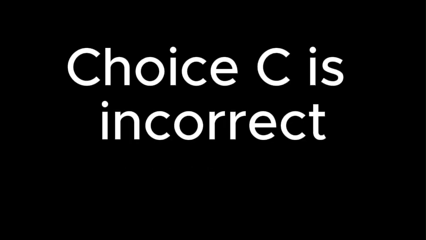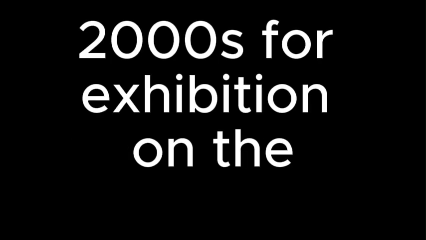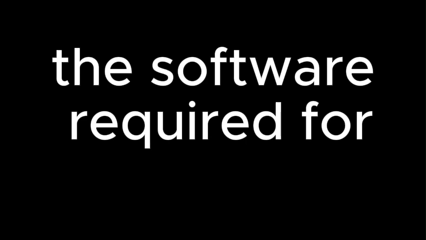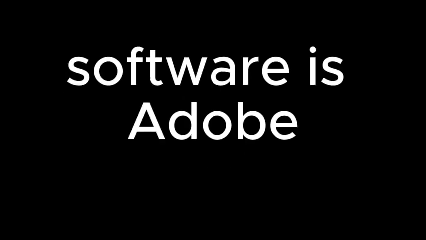Choice C is incorrect because ubiquitous would mean found everywhere, which wouldn't make sense in this context. The text indicates that the reason why many artworks that were produced in the mid-1990s to the early 2000s for exhibition on the internet have become inaccessible has to do with the software required for viewing them. According to the text, one example of such software is Adobe Flash, which was discontinued in 2021, meaning it's now defunct.